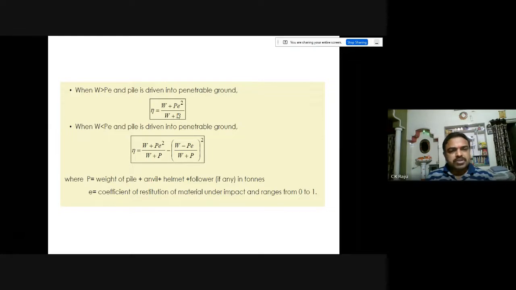When W is less than P e, once again eta is W plus P e squared by W plus P minus W minus P e by W plus P, whole squared. So these are the two dynamic formulae for finding the ultimate load of the pile.